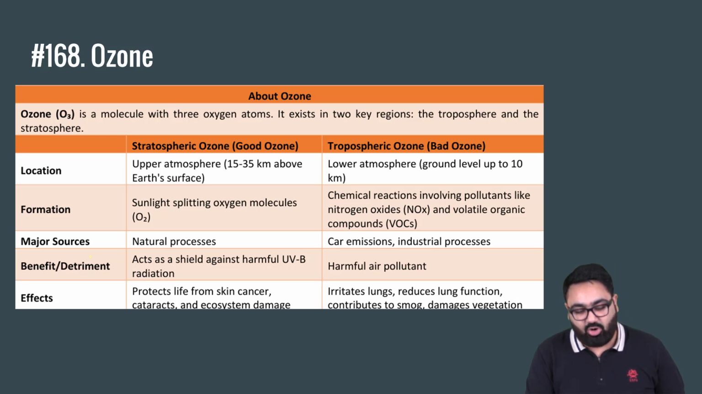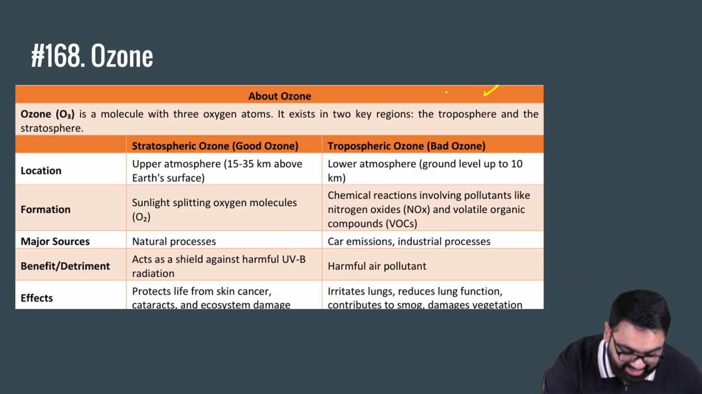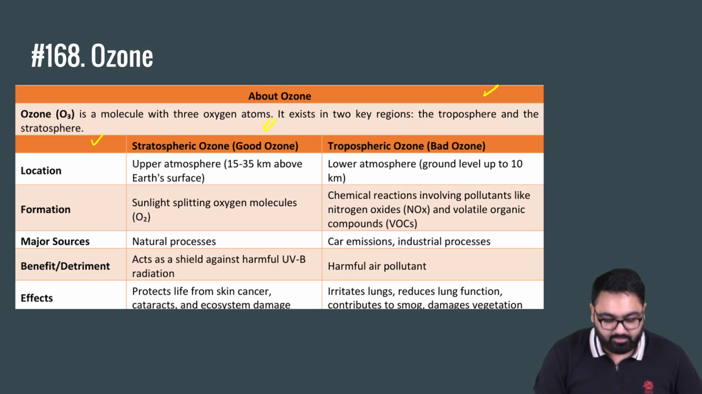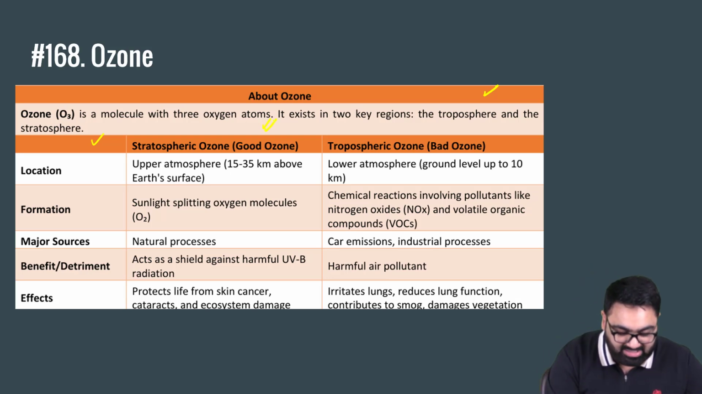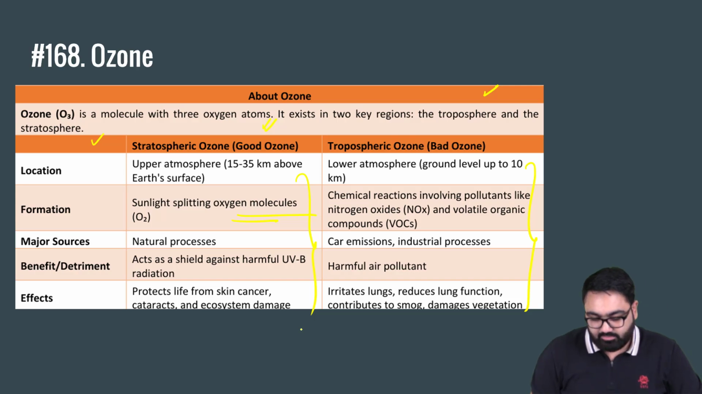Here are a few details about ozone. Do remember that ozone exists in two regions, troposphere and stratosphere. We are mainly focusing on the stratosphere ozone. It is formed by sunlight splitting oxygen molecules. Do remember this difference between the two. It is important.